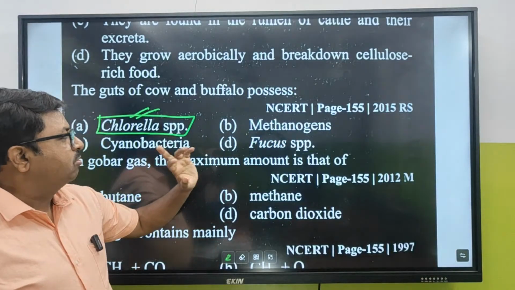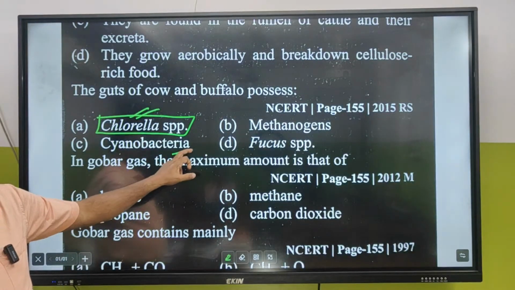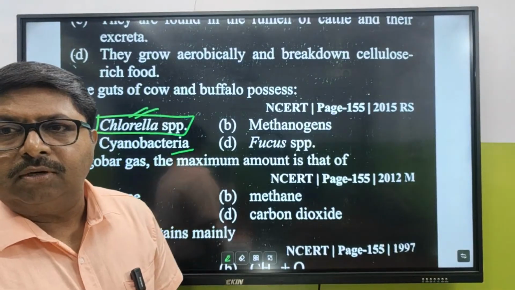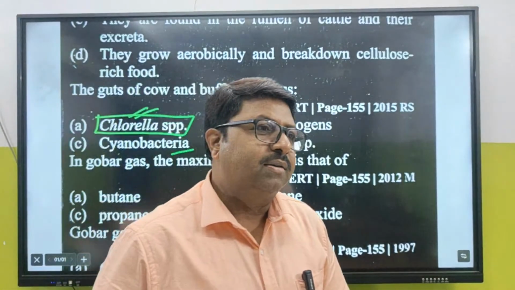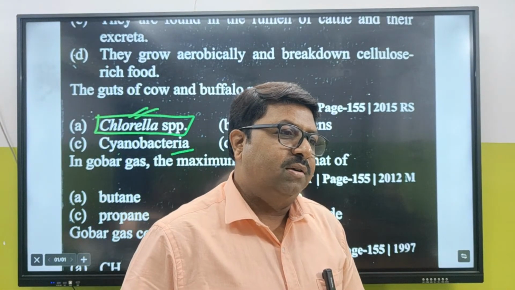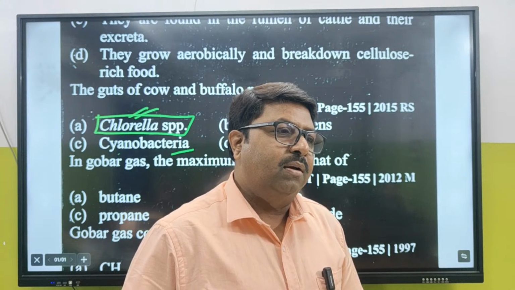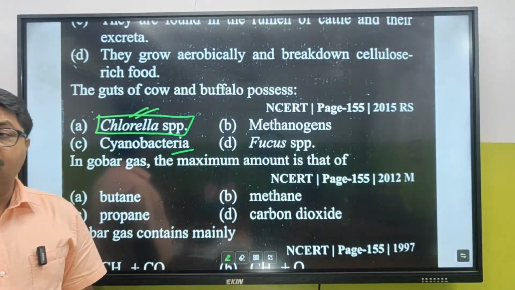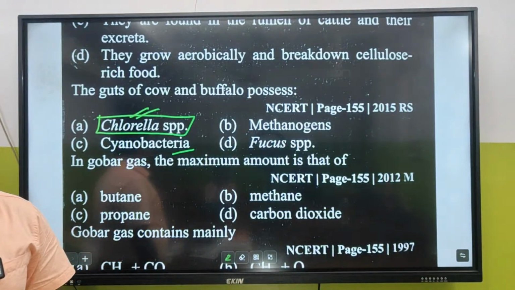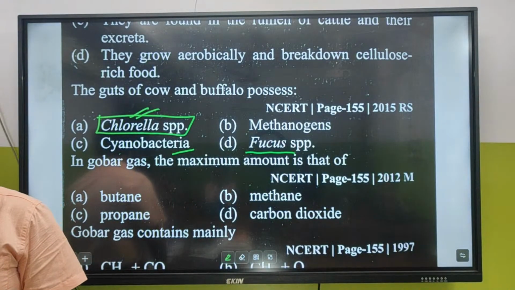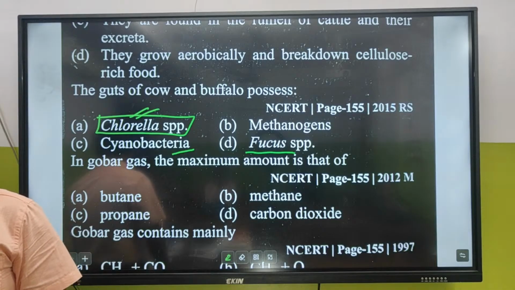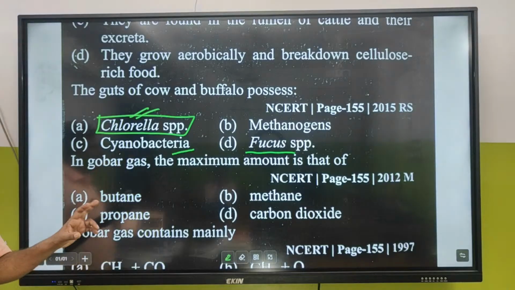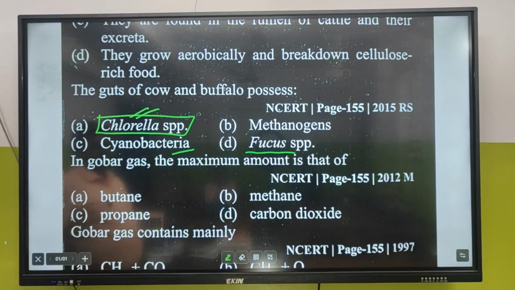Methanogens, you know. Cyanobacteria. Give an example of cyanobacteria. Nostoc, good. Any other one? Ulothrix, Oscillatoria. Fucus. What is important about Fucus? It is a brown algae. It contains algin.